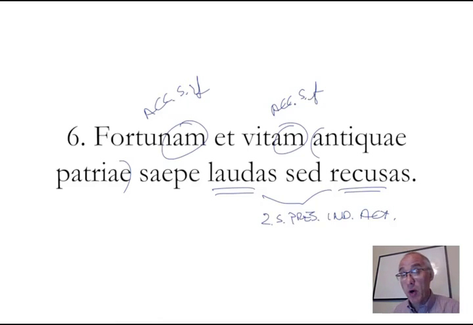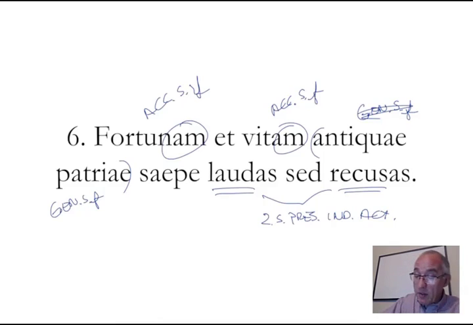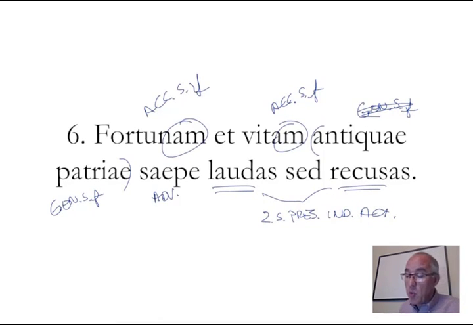And remember what I said before, with verbs of giving, showing, or telling, it's probably going to be the dative. We don't have that here. We have just you praise and you reject. So my odds are this is going to be the genitive singular feminine. Actually, it's the noun, the patria, that is the genitive singular feminine. You often, this is an adverb that means often, you often praise but reject the fortune and life of the ancient country.